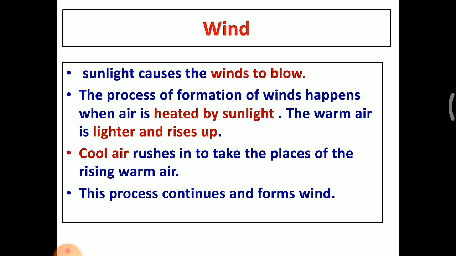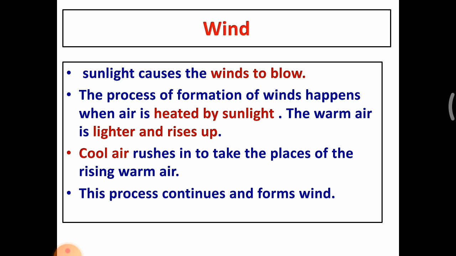The next one, wind. How does sunlight affect the wind? Sunlight causes the wind to blow. The process of formation of wind happens when air is heated by sunlight. The warm air is lighter and rises up. You know that our earth is surrounded by an atmosphere. Our atmosphere is covered with air.